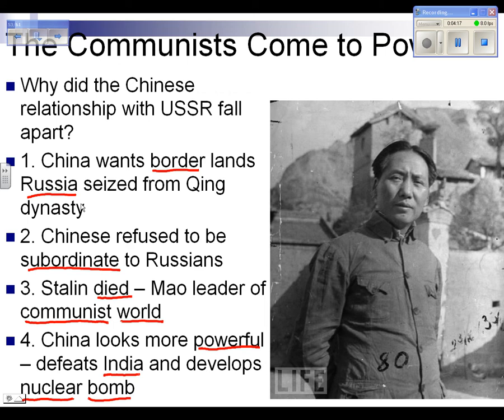Number three, Stalin is now dead by the mid-50s, and Mao now sees himself as the new leader of the communist world. And he has something, number four, to back him up, because China is beginning to look more and more powerful as they defeat India and develop a nuclear bomb for themselves. They have a border dispute with India and win. Now this picture here on the right is from Life magazine. It's Mao in the 40s when he's on his way up as communist leader of China.